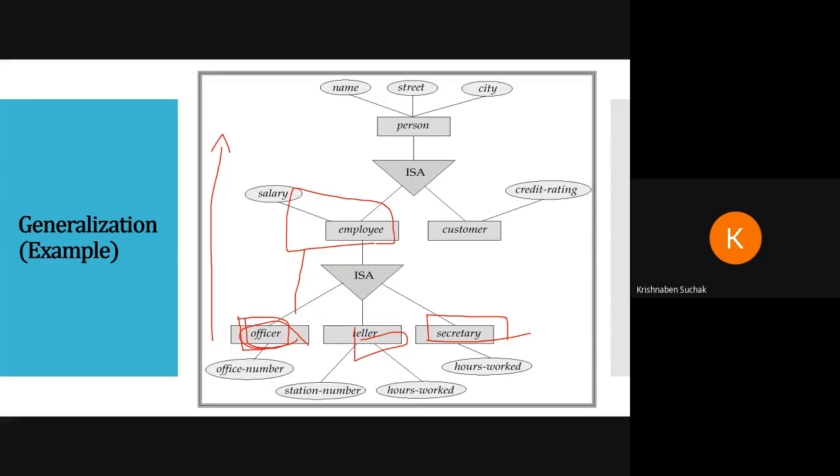So whenever we talk about generalization and specialization, these two words have to be in your mind: bottom up and top down. Okay, clear. Mehak, your doubt is clear? Ravi, clear. Okay.